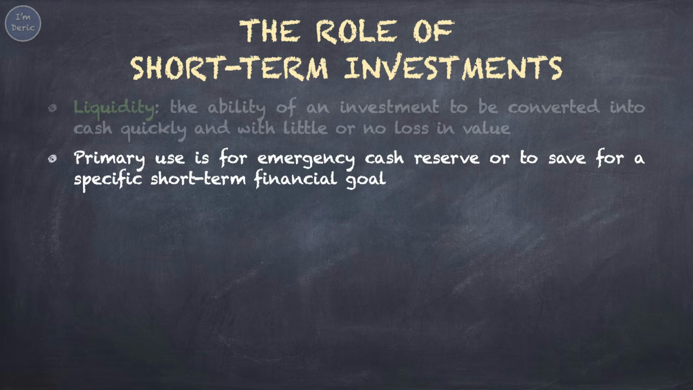The primary use of short-term investments is as an emergency cash reserve, or to save for a specific short-term financial goal. Financial planners always suggest that you should hold cash reserves equivalent to 3 to 6 months of your after-tax salary. Such an emergency fund would be invested in short-term investments, which are safe and liquid.